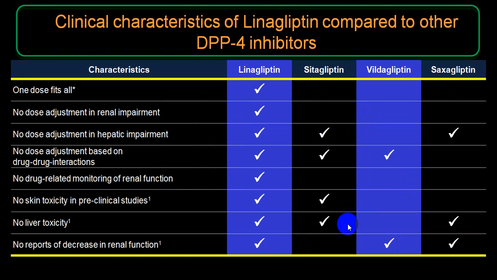So the same thing is shown here, that with linagliptin you don't have to adjust in case of renal toxicity or in CKD. So linagliptin has all the advantages, while with vildagliptin, you can see that there is only the advantage of no dose adjustment based on drug to drug interaction, and no report of decrease in renal function, so there is no renal toxicity as far as vilda is concerned, while lina has an advantage in all these factors.